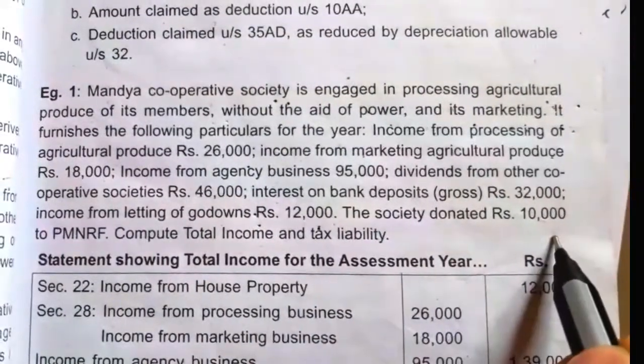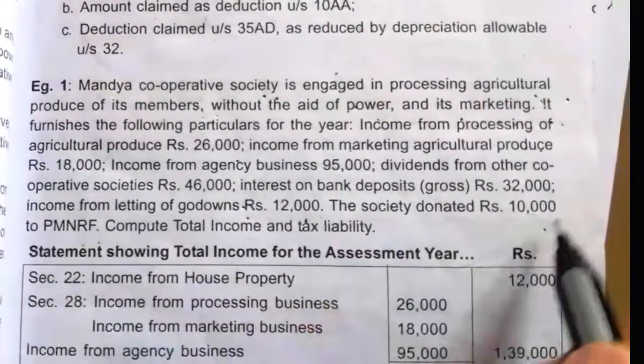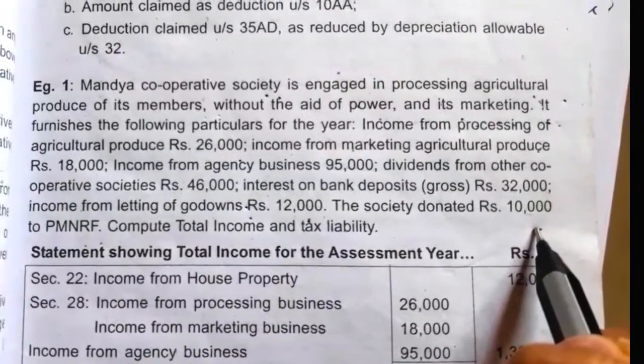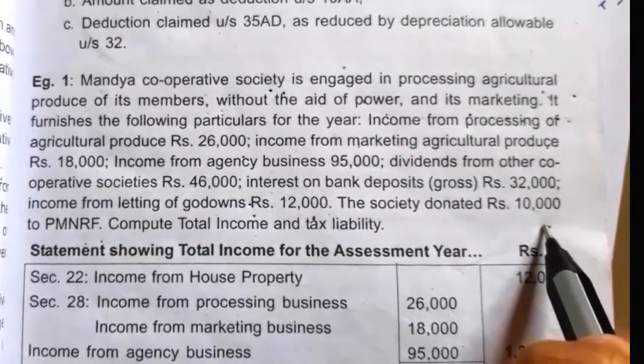Next, the society donated 10,000 to PMNRF. For this donation, Mandya Cooperative Society can claim deduction under section 80G.